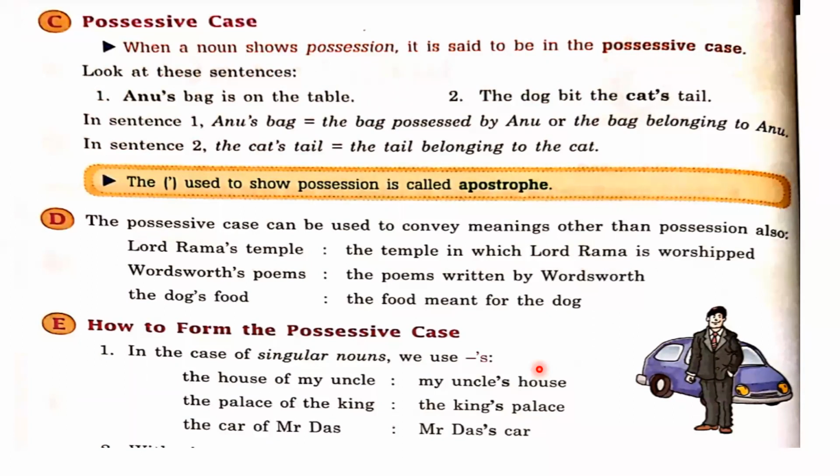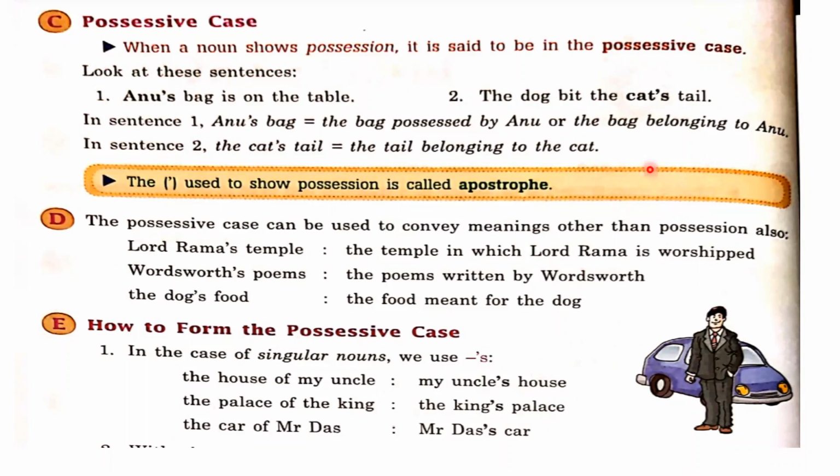Anu's bag is on the table. By Anu's, apostrophe s, we want to show the possession of Anu on that bag. So that's why we have written here Anu's bag, Anu ka bag, right? So which word shows the adhikar, as we can say in Hindi? Those words are called possessive case.